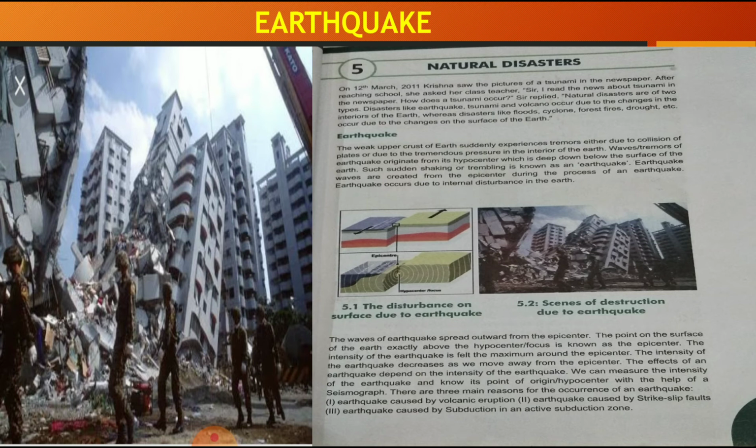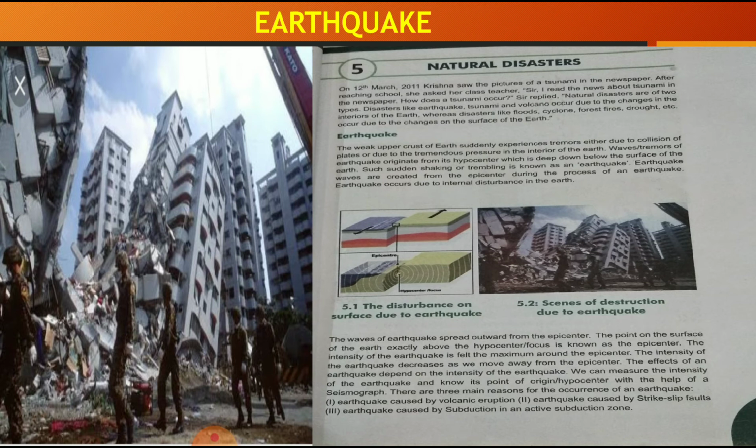The weak upper crust of the earth suddenly experiences tremors due to the collision of plates or due to the tremendous pressure in the interior of the earth. I told you that there are certain elements in the interior upper crust of the earth, and so the tremors take place due to the collision, that is, due to some breaking of the plates.